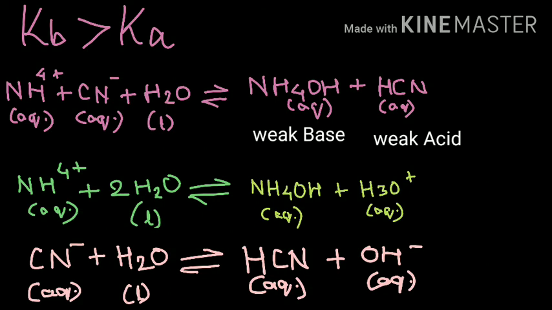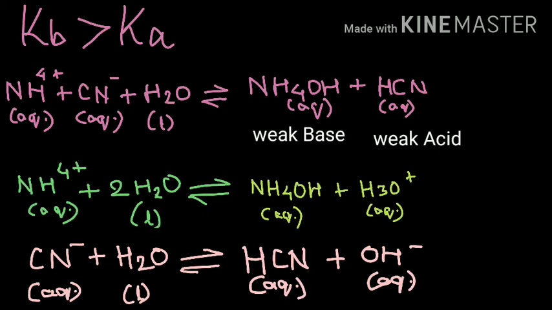Here the H+ of water combines with CN- to form the weak acid HCN. Now if you recall the first case where Ka was greater than Kb, Ka being the acid dissociation constant, we took the H3O+ ions into count. Here the case is Kb, the base dissociation constant, is more when compared with the acid dissociation constant. So if you look at the third reaction, CN- + H2O giving you HCN + OH-, you can see the base component here, OH-.